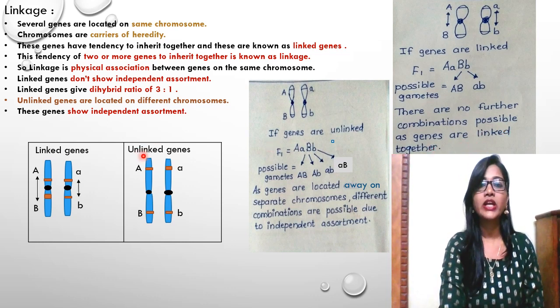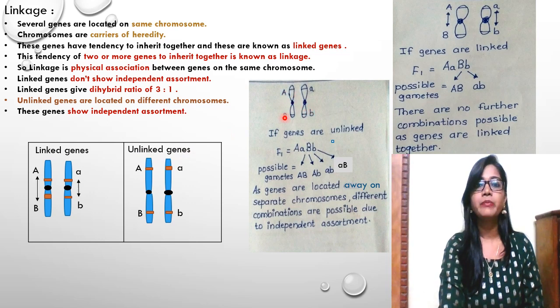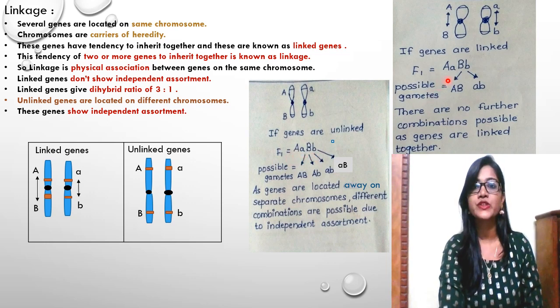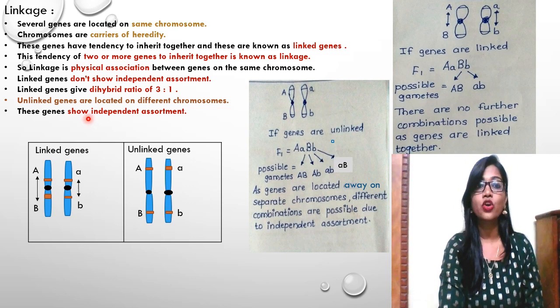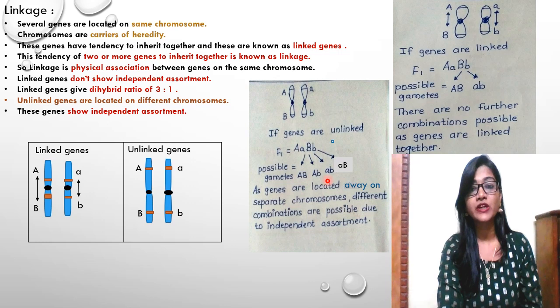While in case of unlinked genes, now see, A and B. If the genes are unlinked, in the F1 hybrid we get capital A, small a, capital B, small b, the same gametes which we are getting in the F1. But the possible gametes which we get from this, if the genes are unlinked, as we are talking about independent assortment, they will be expressed independently.